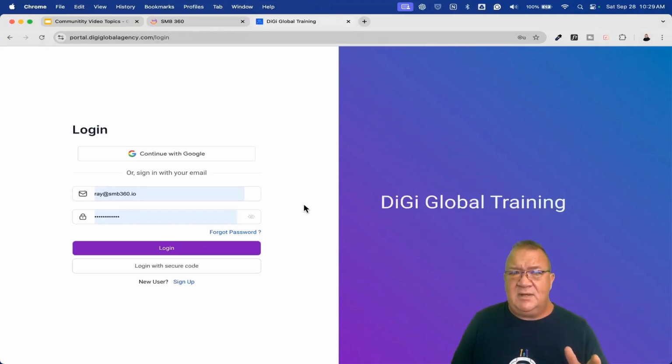That was really it with regards to getting the portal set up and configured. Now, if we actually get logged in here.